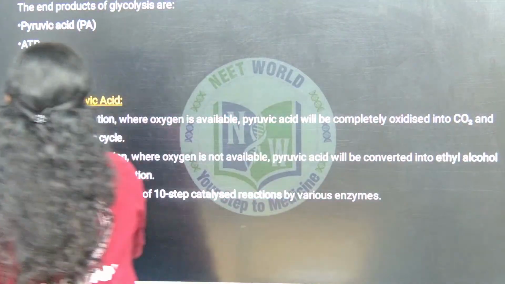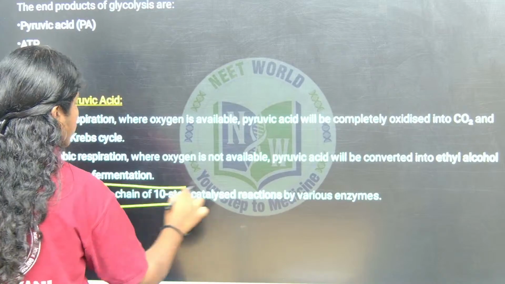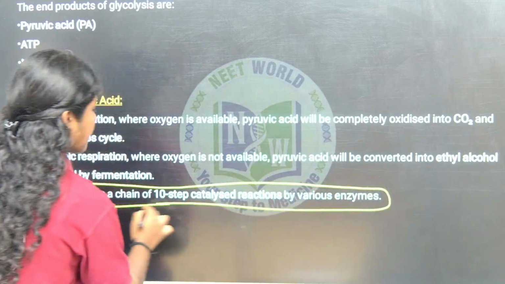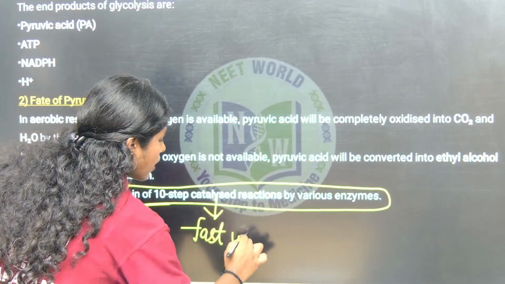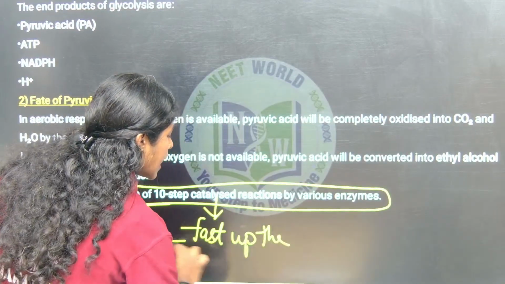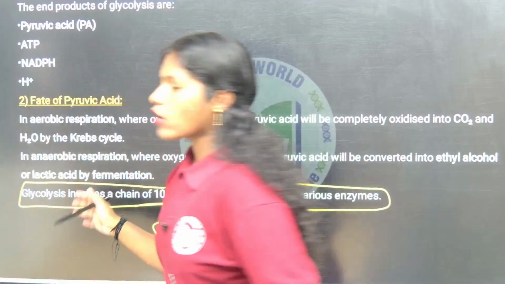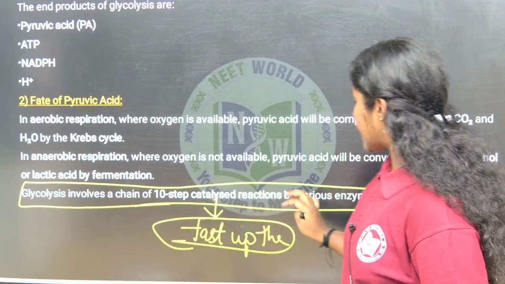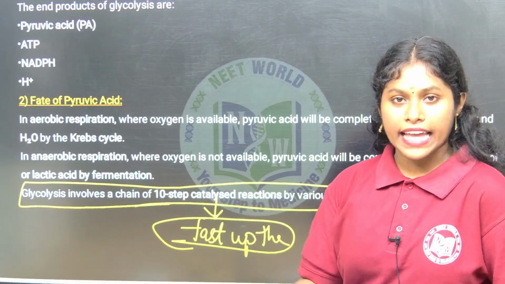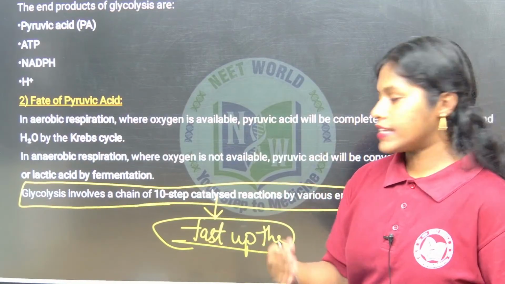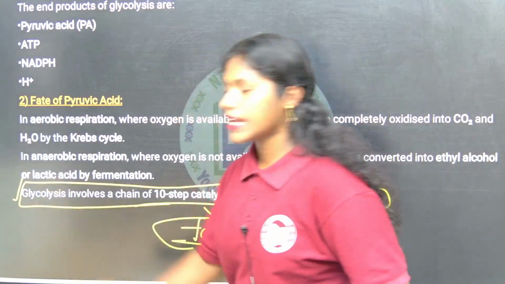The process of glycolysis involves a chain of 10-step catalyzed reactions. What is meant by catalyzed? It means speeding up the process with the help of enzymes. Glycolysis involves 10-step catalyzed reactions by various enzymes. With the help of various different enzymes only, the process is sped up. So it is a 10-step process.